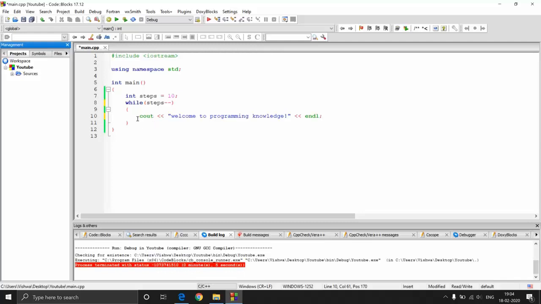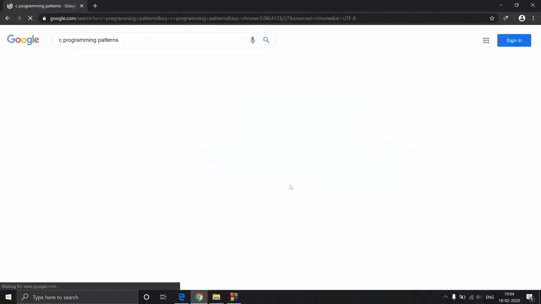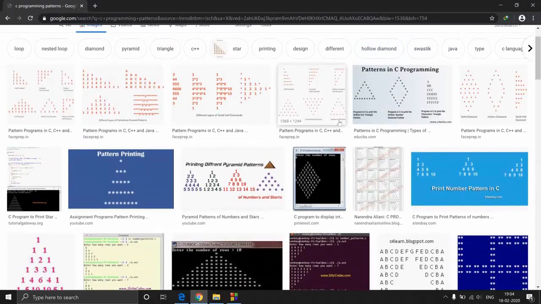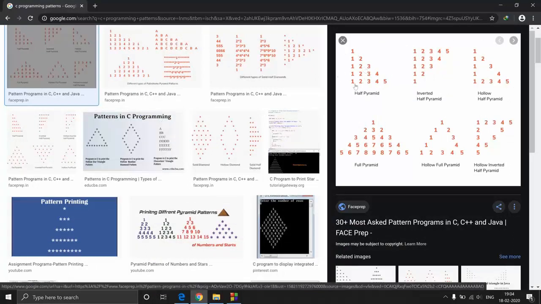Let's now talk about the patterns. So let me go into my browser and search for some patterns. Let's say C programming patterns. Let's go to images. Let's pick up some simple ones first. So here you have this half pyramid. So the way it goes is 1, 1 2, 1 2 3, 1 2 3 4, 1 2 3 4 5. So first let us replace these numbers with just stars.